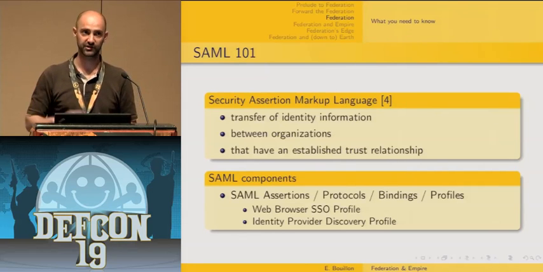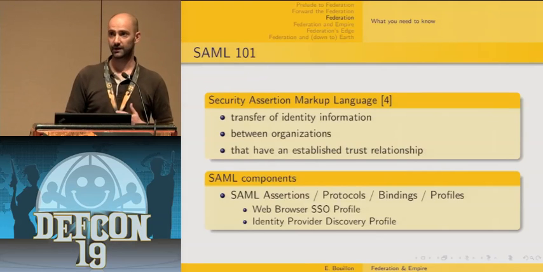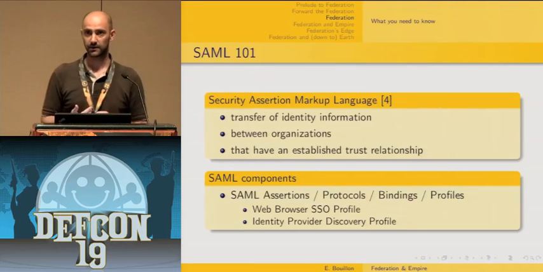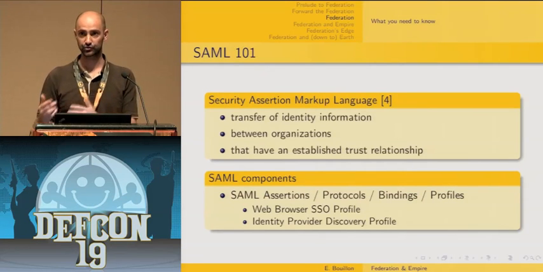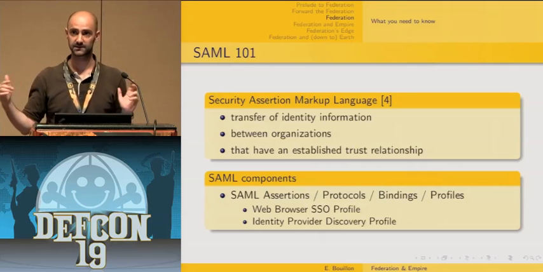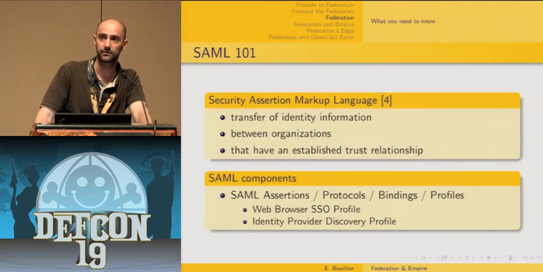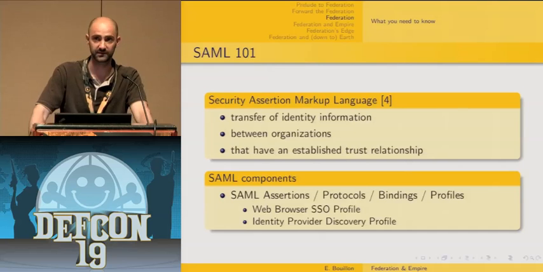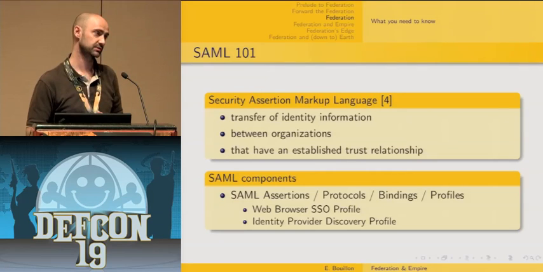There is also something you need to know if you start looking at this kind of specification and document: there are some terms which have a specific definition in this context, so it's better to know their definition. Basically you have SAML assertions, SAML protocol, bindings, and profiles. A SAML assertion is typically a signed XML document which contains statements about a principal, a user for instance, that a given asserting party claims to be true.